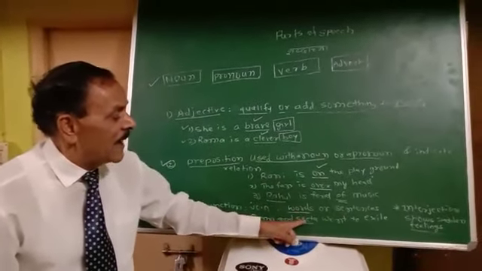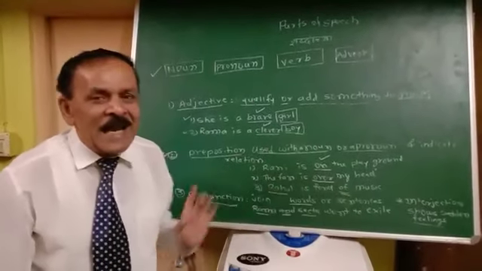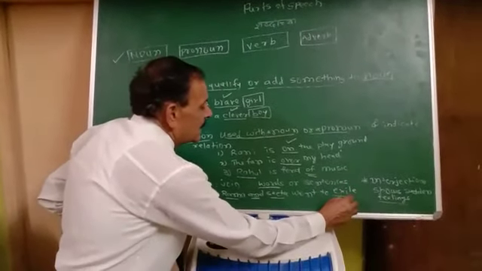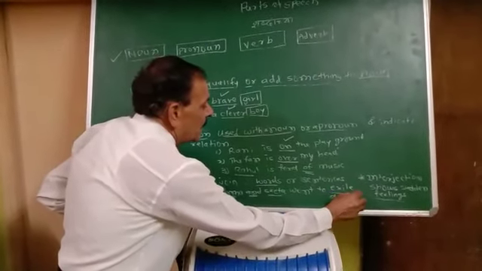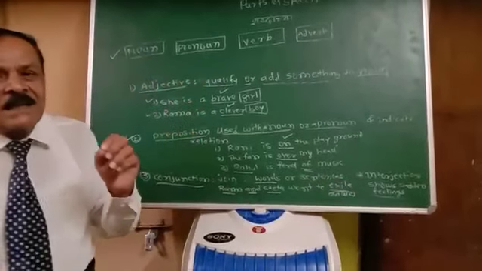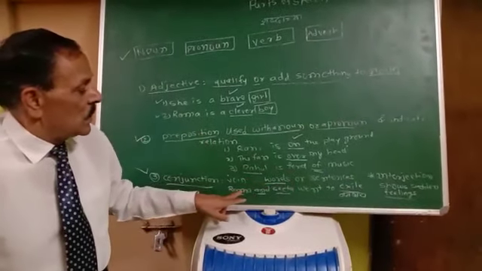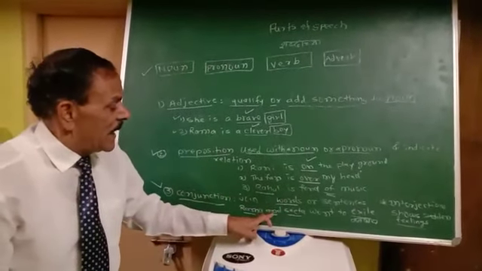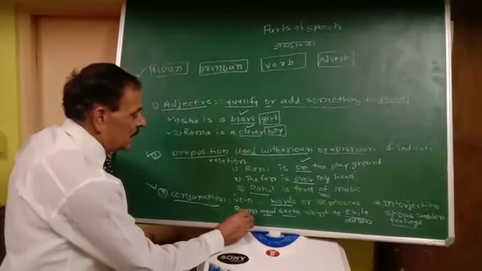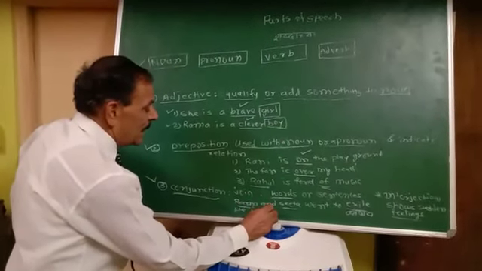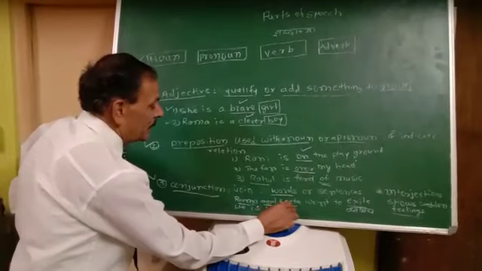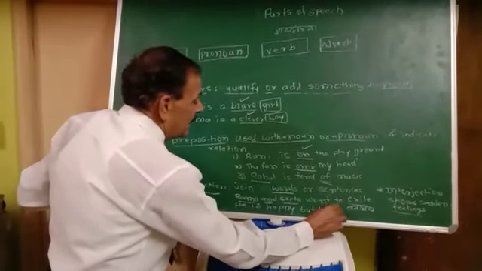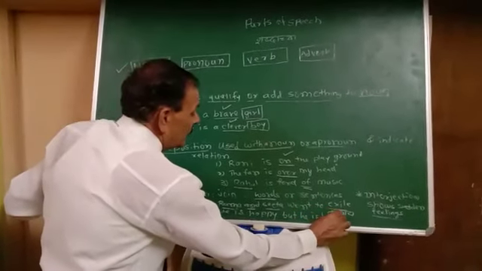How? Rama and Sita went to exile. Perhaps exile means vanvas. Rama and Sita went to vanvas. So Rama and Sita. So what is conjunction here? And. He is happy, but he is lazy too.